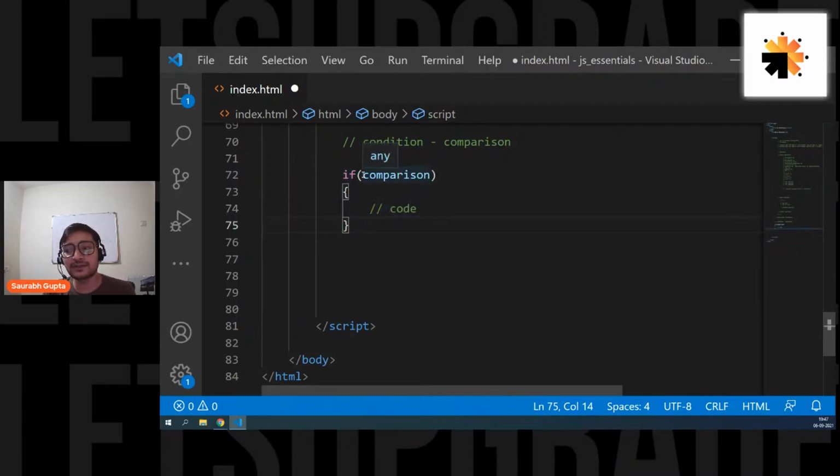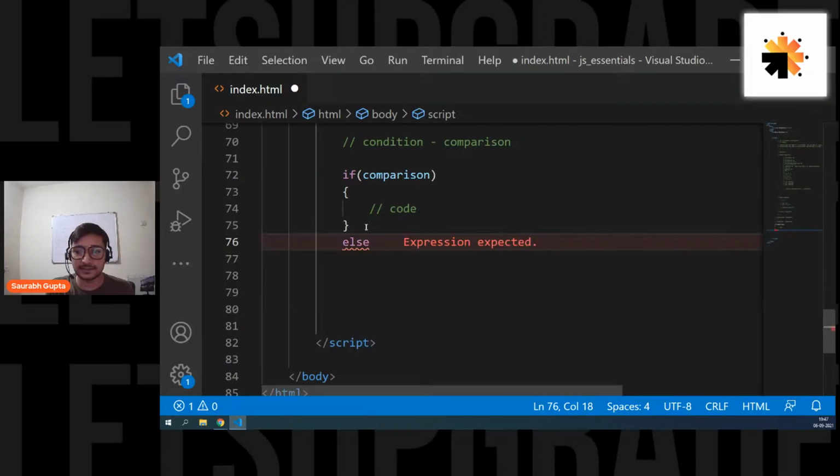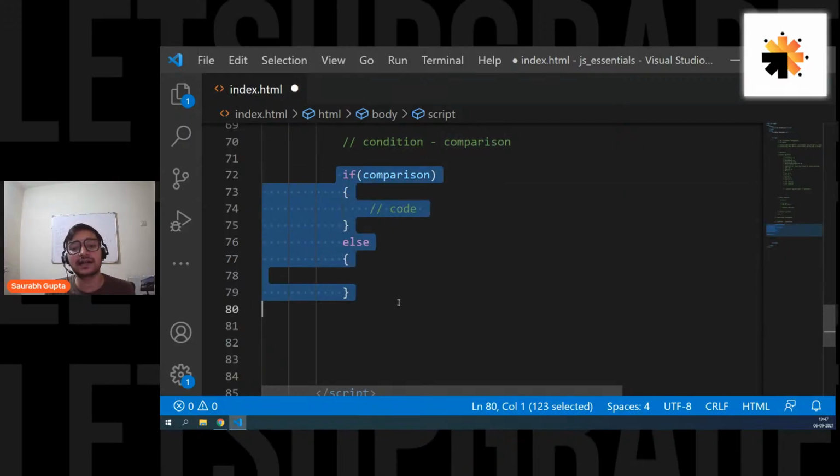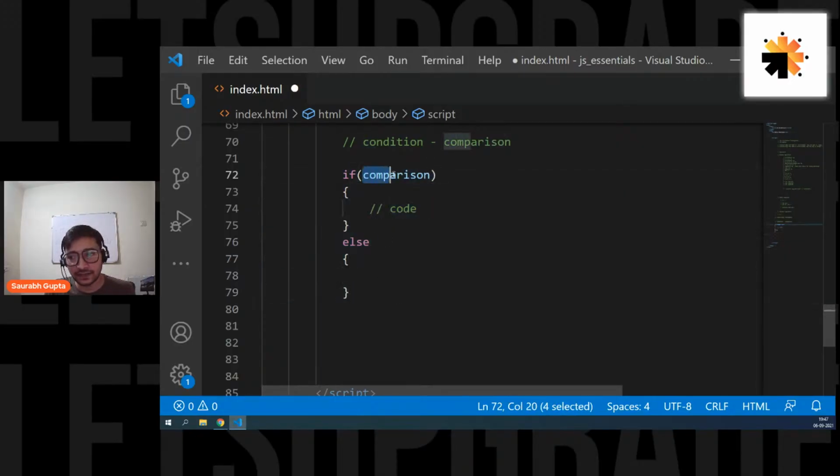And what if the comparison goes false? So for that, you have something called as else that you write with the if keyword like this, else. Else also has a block, and else will not have a comparison, guys. Else will never have a comparison. Else is simply if this comparison goes false, then I'll execute this. If the comparison goes true, execute this and then simply go outside. If the comparison goes false, skip this, execute this block and then go out. So that's how a basic conditional statement works.